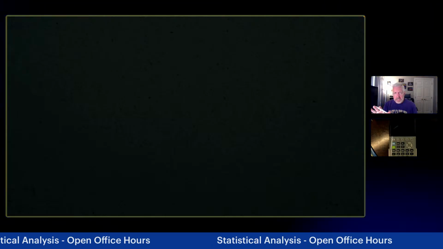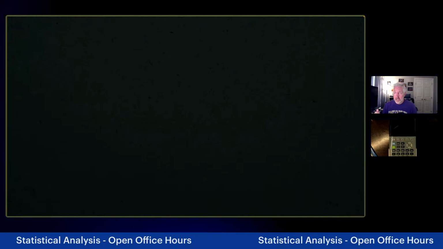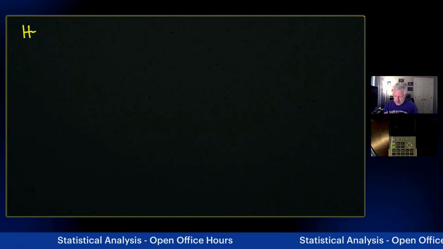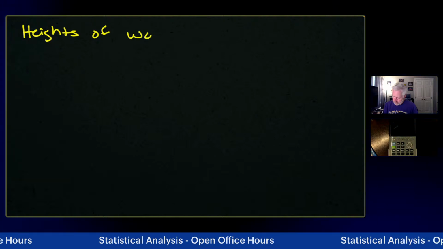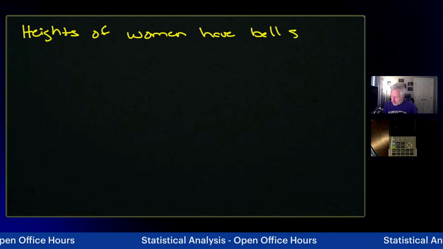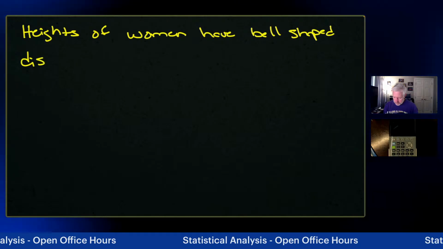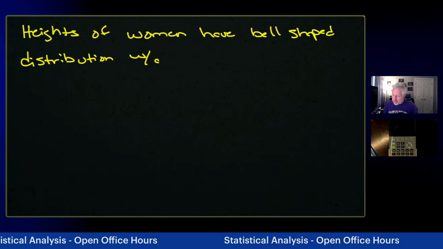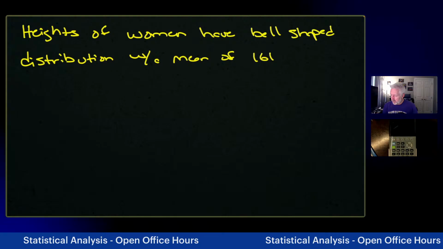So this is from a previous test that I wrote last spring. I think spring of 25, actually. So you've got heights of women have a bell-shaped distribution with a mean of 161 centimeters.